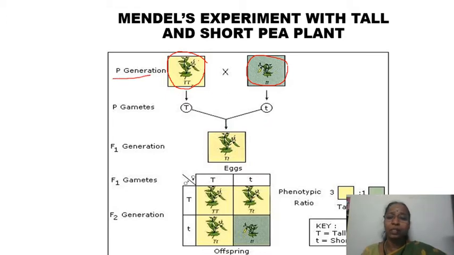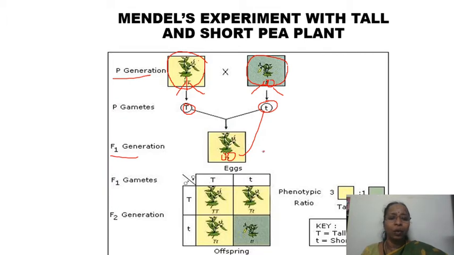During gametogenesis, that is the process of meiosis, this allele will go to one gamete, this allele will go to another gamete. Similarly, this allele will go to one gamete, the other one will go to another gamete. Since both the alleles are same, we are denoting only one allele here. Same, right? So in the F1 generation, this T also will be there and this T also will be there.